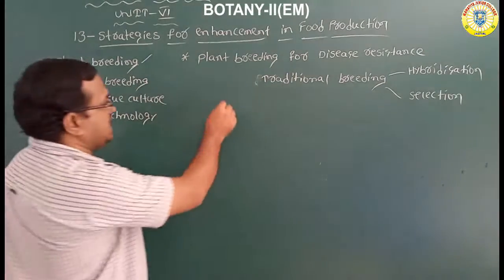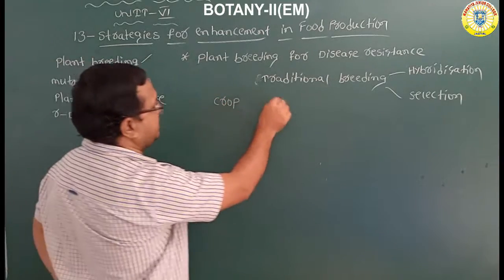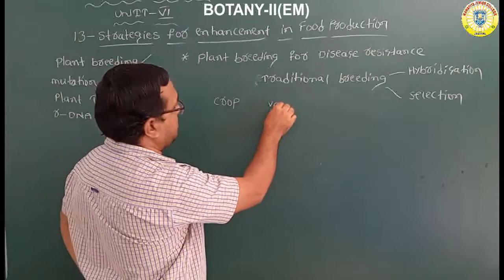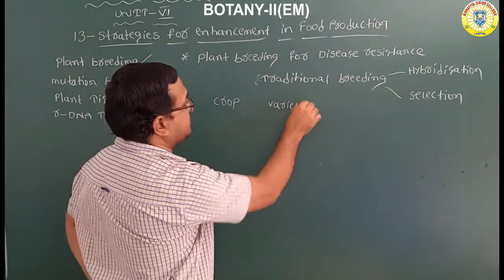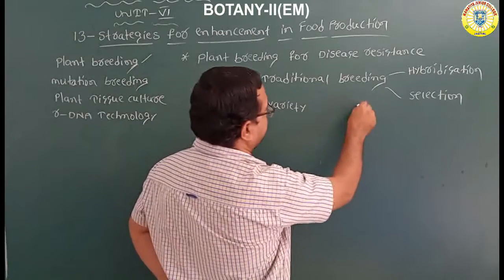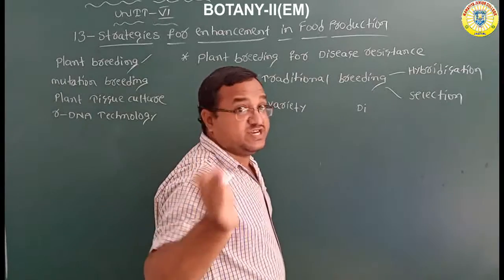First, the name of the crop plant. What is the name of the crop? What is the variety of the crop we are cultivating? And what is the disease resistance, the resistance developed to which disease?